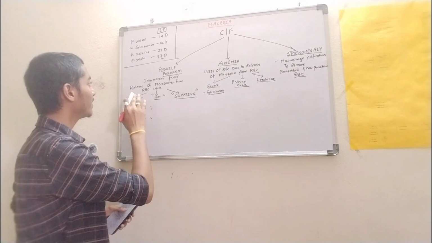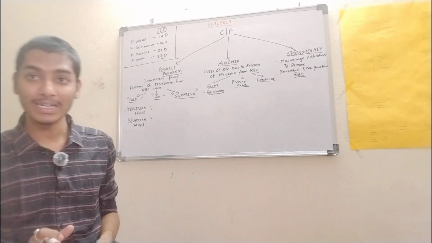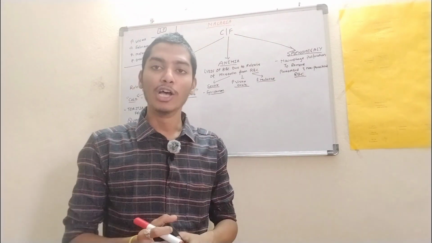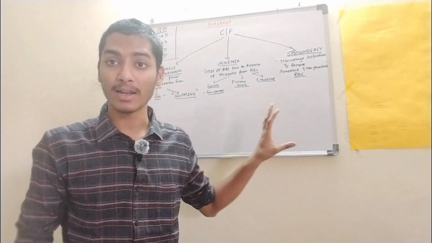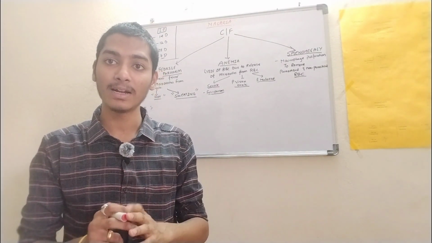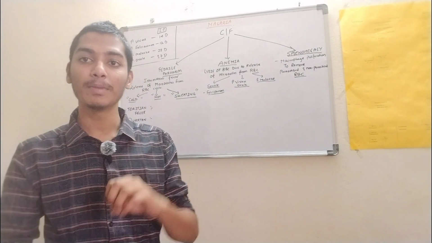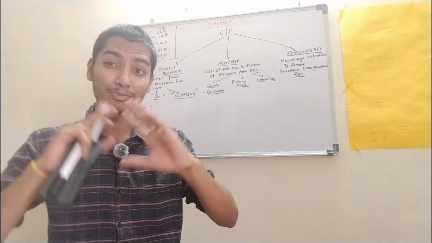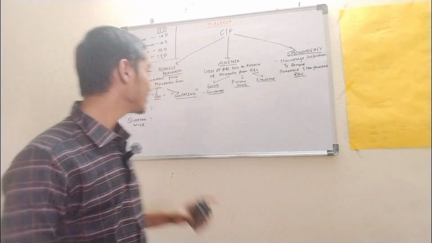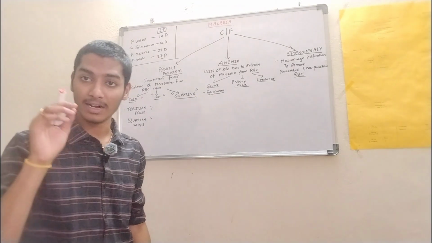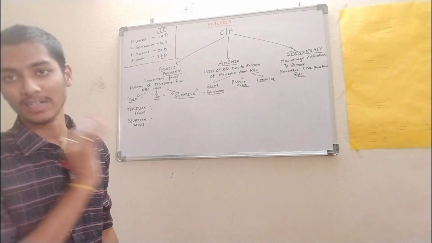The intermittent fever is due to the release of the merozoites from the RBCs. I discussed the life cycle, right? In the life cycle, I discussed that due to the rupture of RBCs, there is a release of the merozoites into circulation. So the rupture of RBCs is the cause of this intermittent fever.